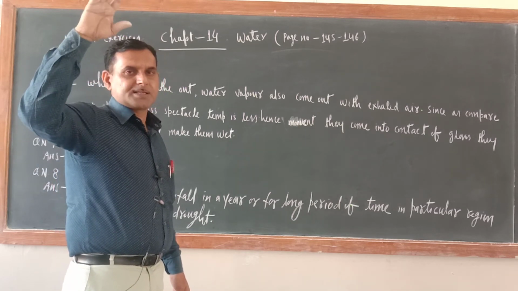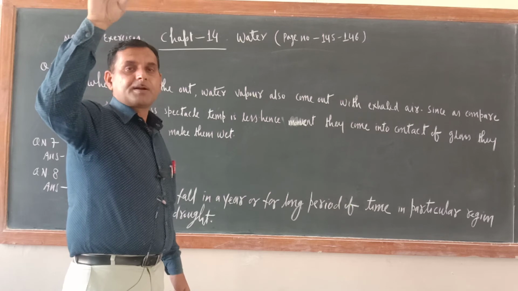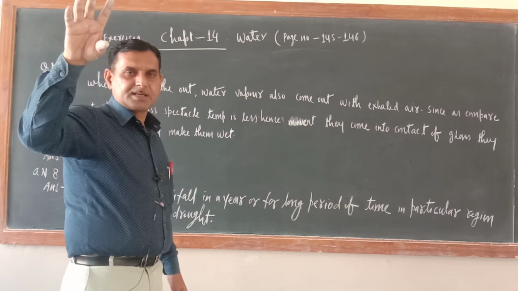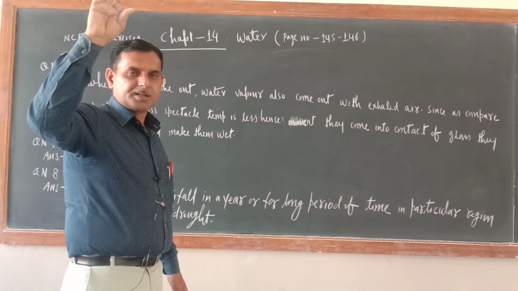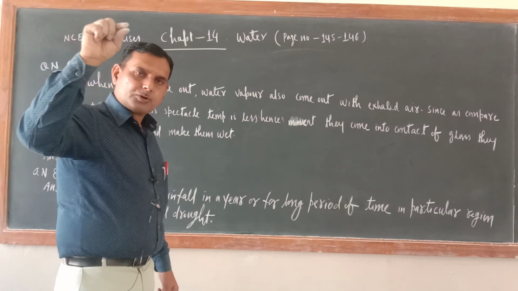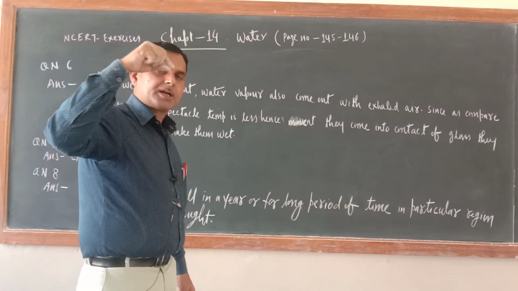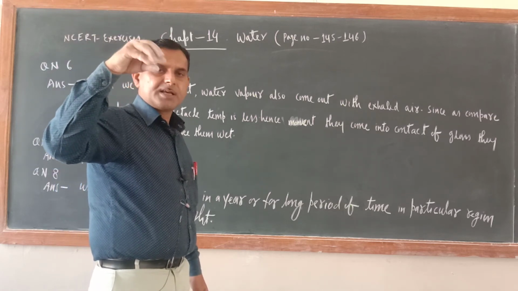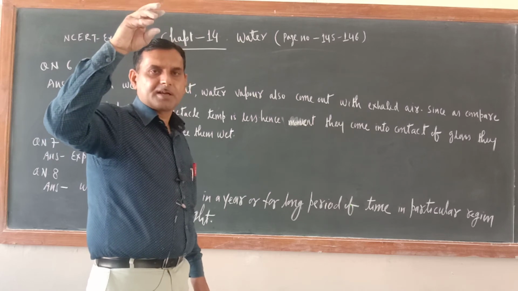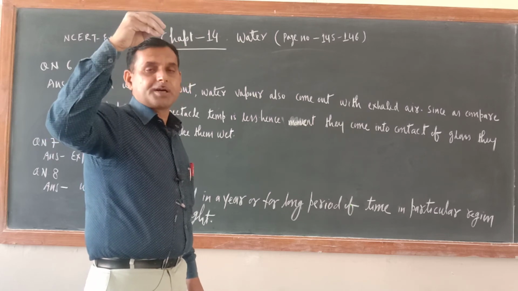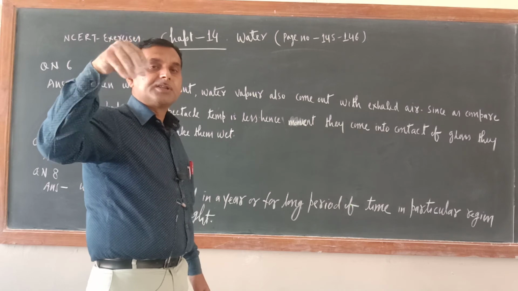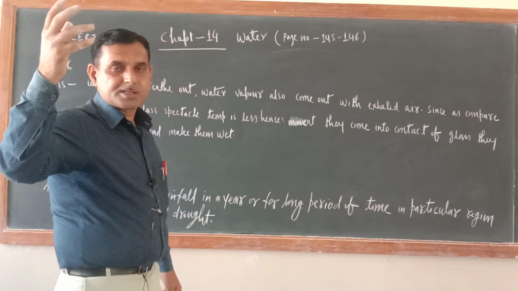The upper layer of the atmosphere has lower temperature, so it will condense there. Those condensed water droplets hang in the air. Hanging water droplets in the air are called clouds.